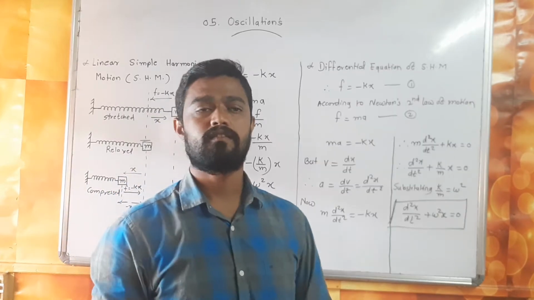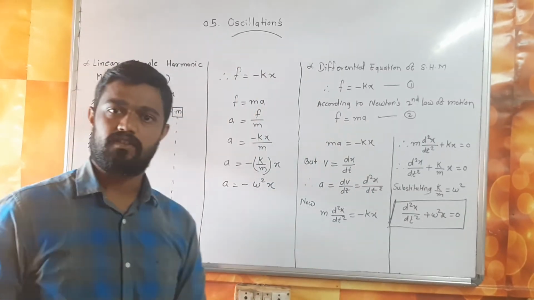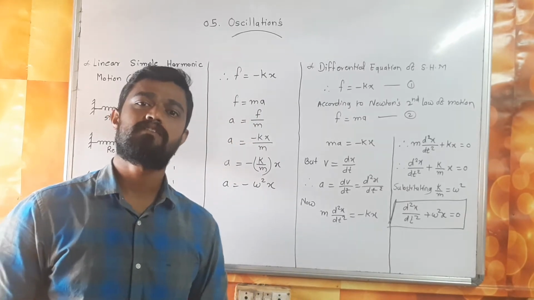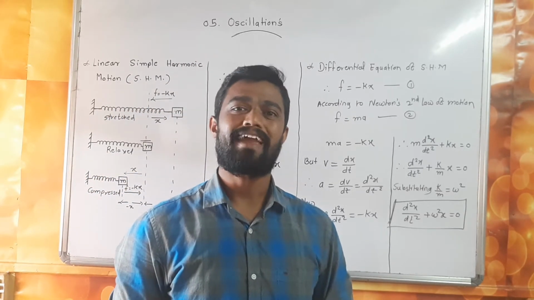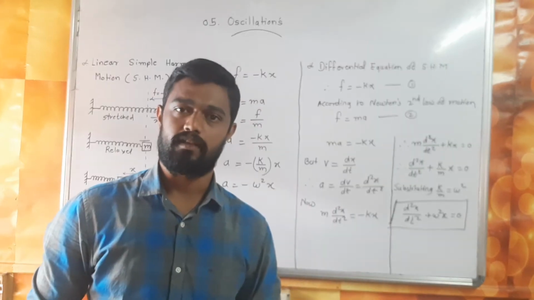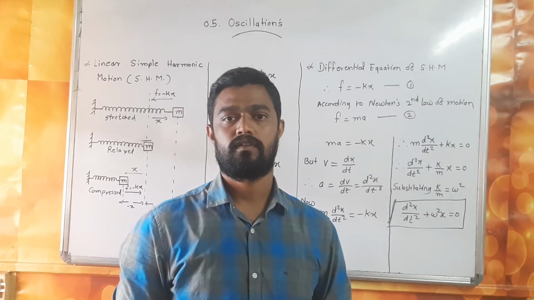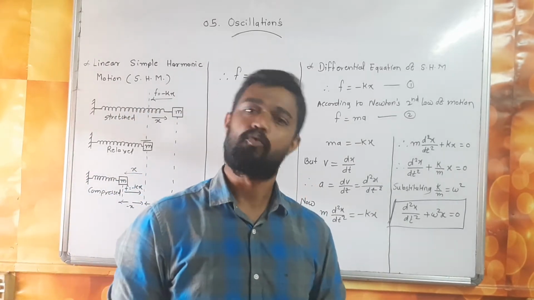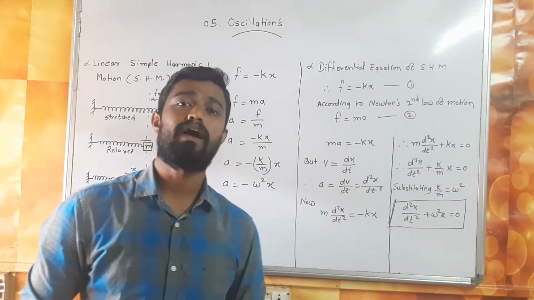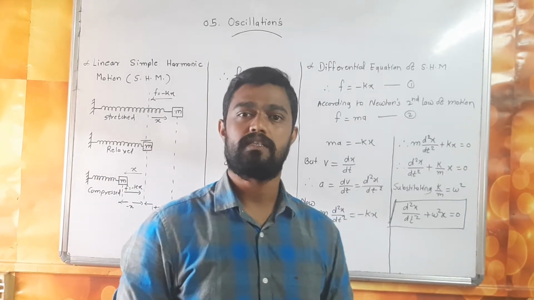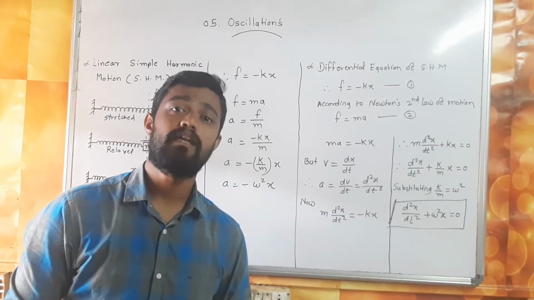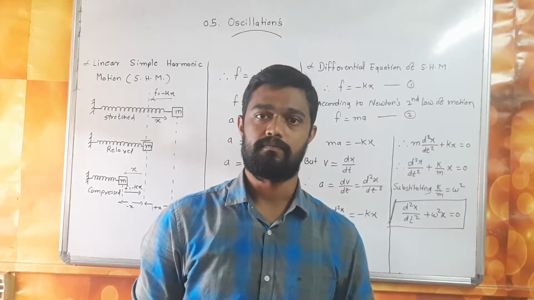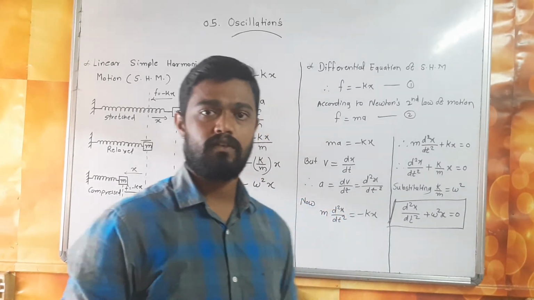The chapter name is oscillation. What is meant by oscillation? Oscillation means the movement is back and forth in a regular rhythm. In physics, the motion of a particle to and fro in the same path in a regular rhythm is called oscillation.